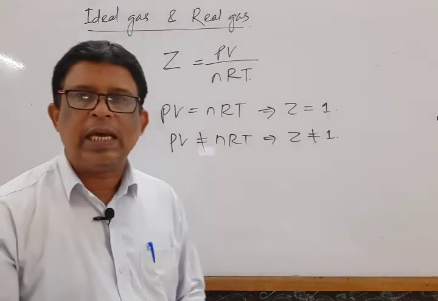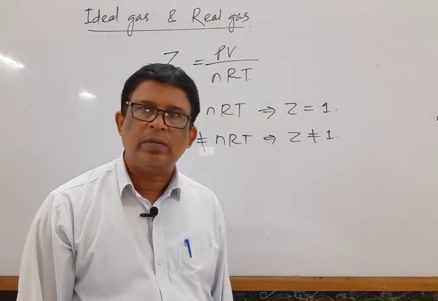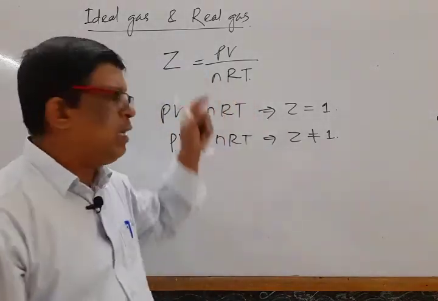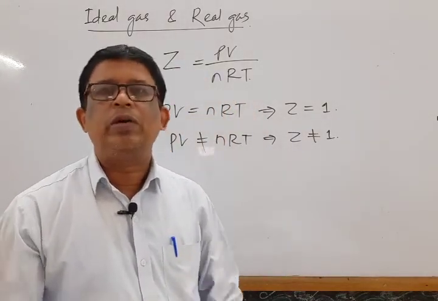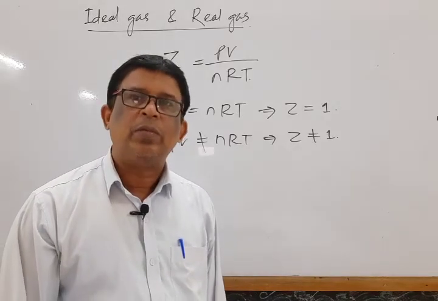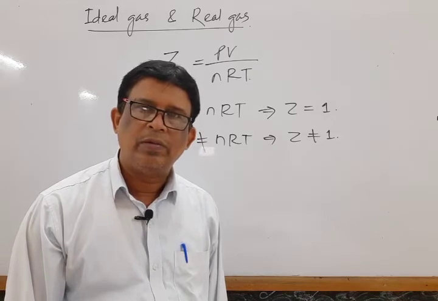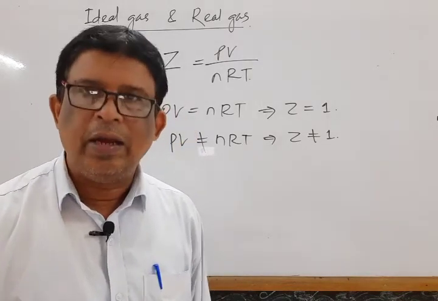Two cases arise, Z is greater than 1 and Z is less than 1. It is the parameter Z, compressibility factor, by which one is able to explain the extent of deviation of real gas from ideal gas. Okay. Now, we write the definition of ideal gas and real gas.